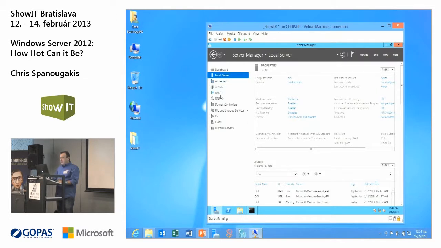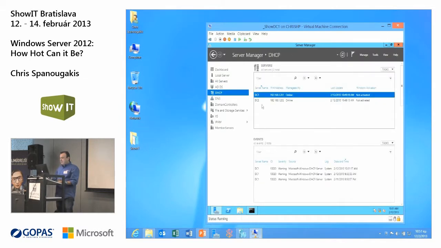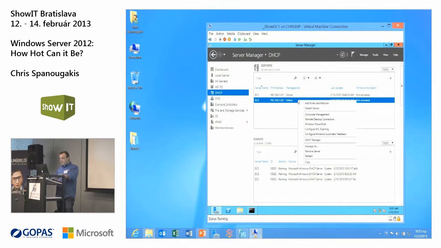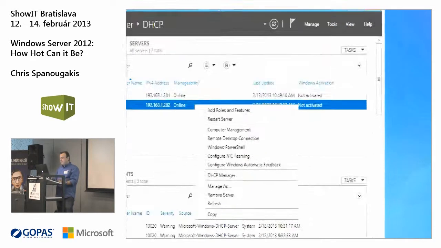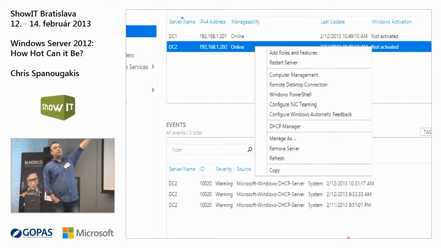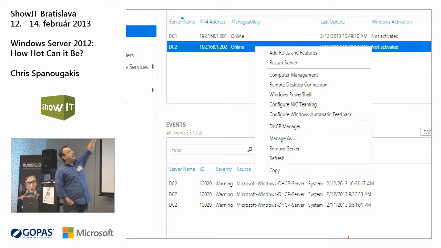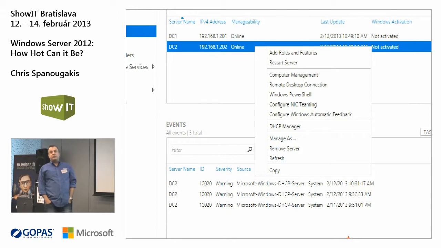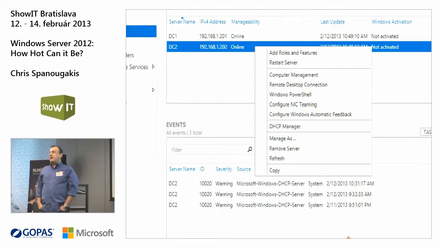Okay, and if I select this server and right click, take a look at what you can do remotely. These are remote actions that you can do because I'm not logged on to DC2 now, I'm logged on to DC1. So I can add roles and features remotely. I can restart the server, computer management, remote desktop connection.